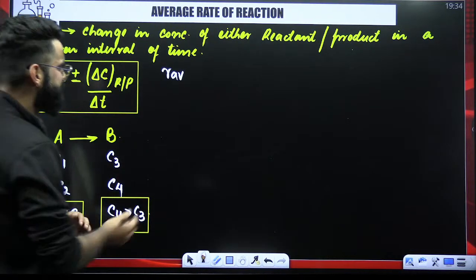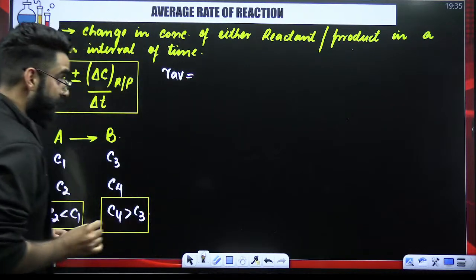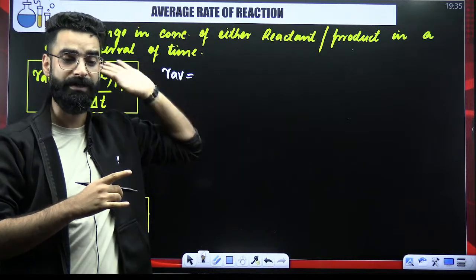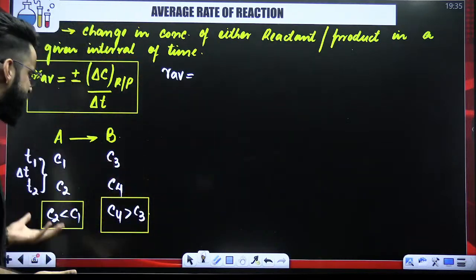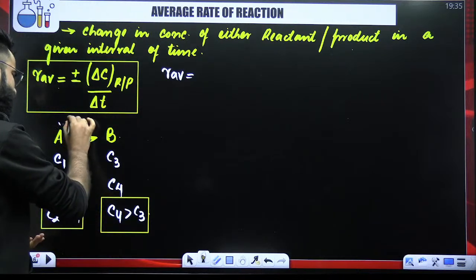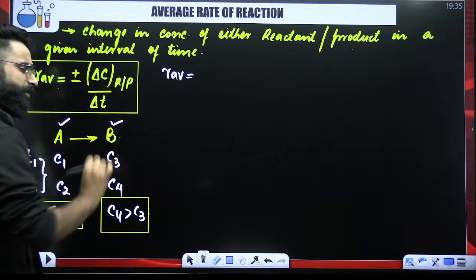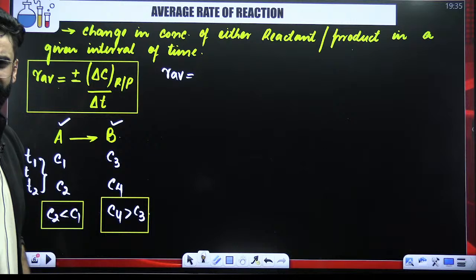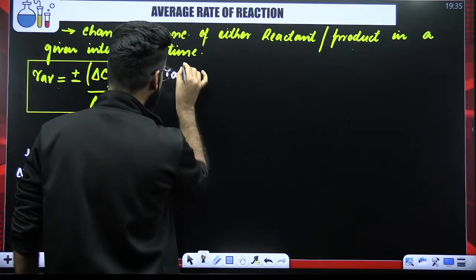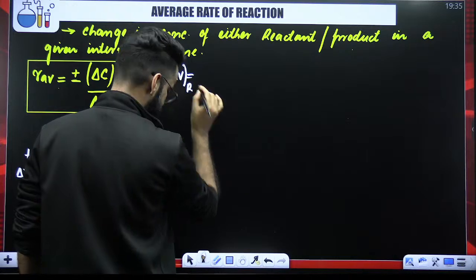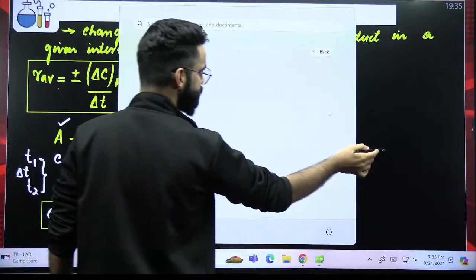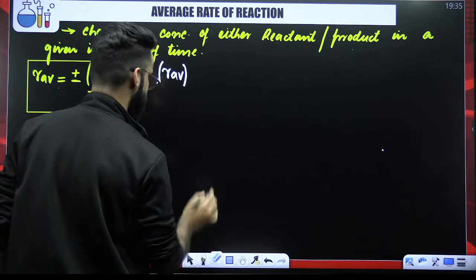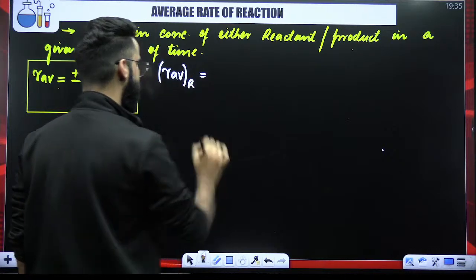Now, as per the definition, average rate of reaction is defined as the change in the concentration of either reactant or product in a given interval of time. So basically, average rate of reaction you can calculate with respect to reactant as well as with respect to product. For example, if you are calculating average rate of reaction with respect to reactant, how exactly am I going to calculate it?